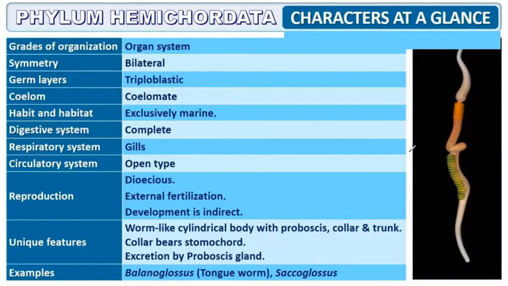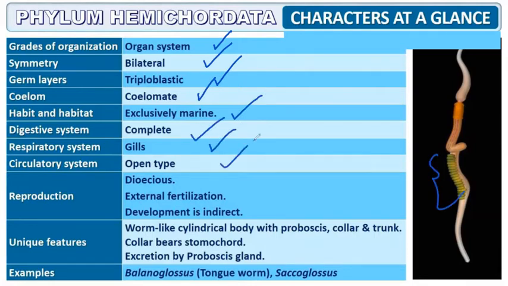Characteristics of Hemichordata: organisms show organ system level of organization. Symmetry is bilateral. They are triploblastic, coelomate, exclusively marine. Respiration is through gills; here you can see a pair of gills located. The circulatory system is open type.